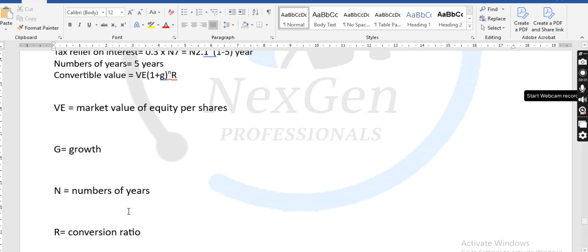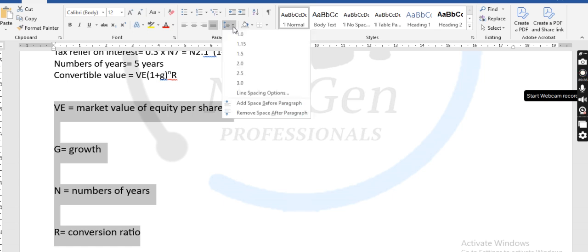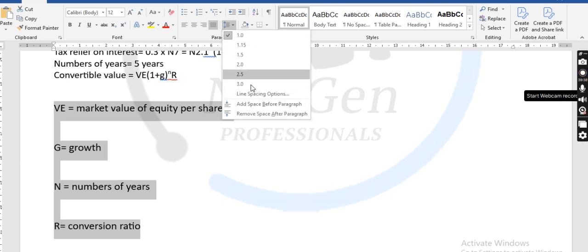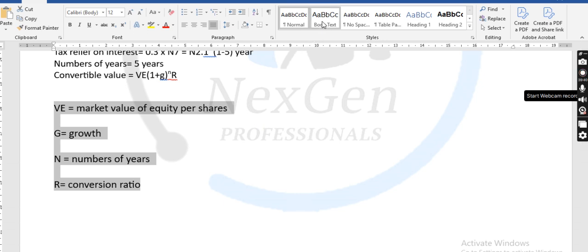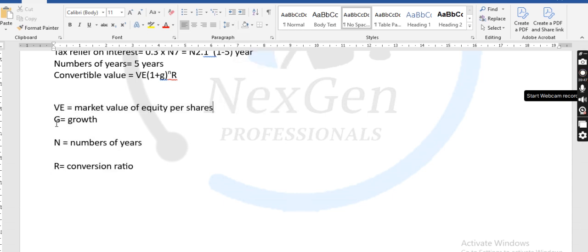Conversion ratio, right? Now, class, we need to go back to equity, because the market value given to us in this question is in total. They give us the total market value of equity, of which we don't need the total value of equity here.